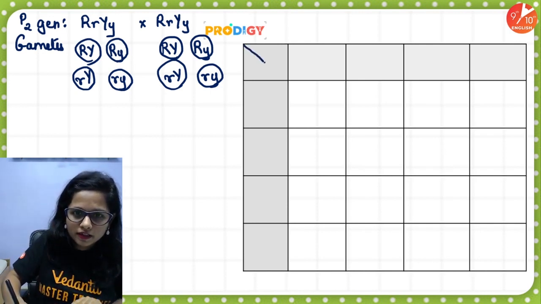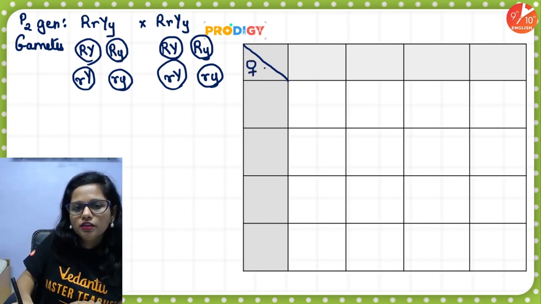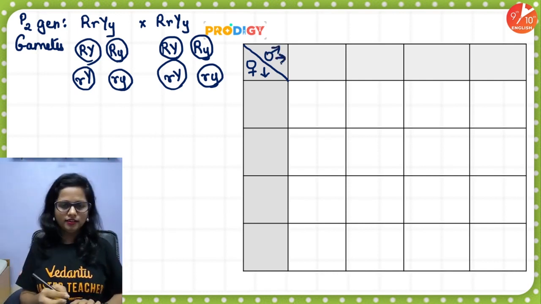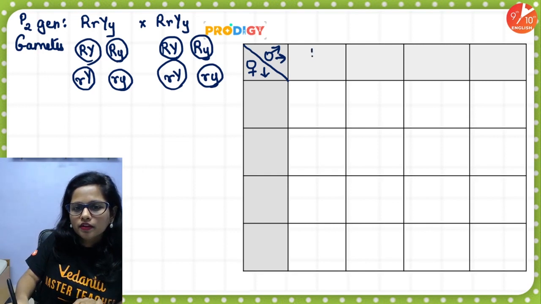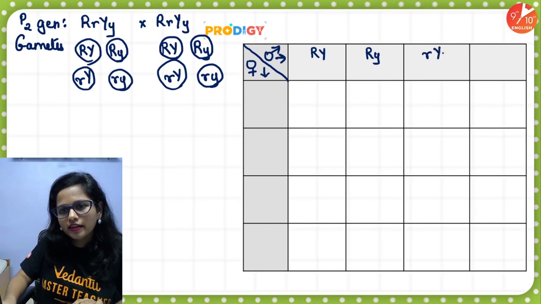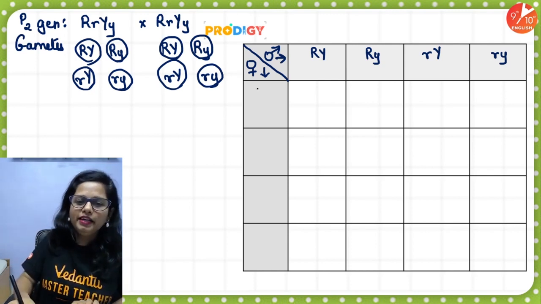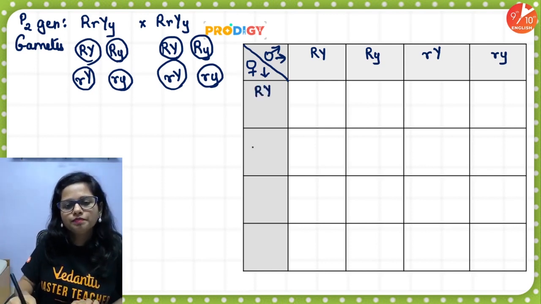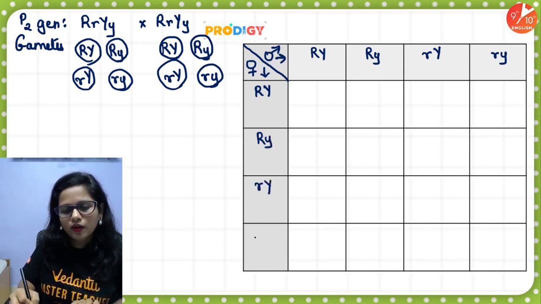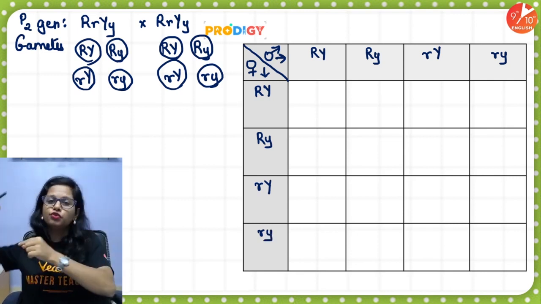So yeah, let me draw this partition to represent the female gametes and the male gametes across. Okay, so chalo, fill in the gametes. Capital R, capital Y, capital R, small y, small r, capital Y, small r, small y. Okay, then repeat: capital R, capital Y, capital R, small y, small r, capital Y, small r, small y. Okay, chalo, now let's try to fuse them.